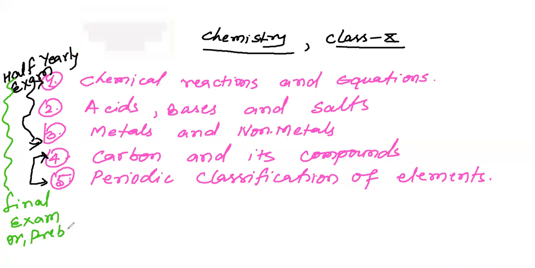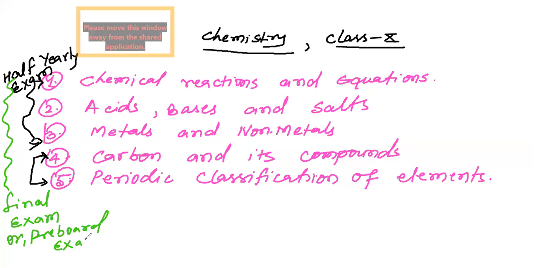The half yearly exam is known as SA1 and the final exam is known as SA2 exam.